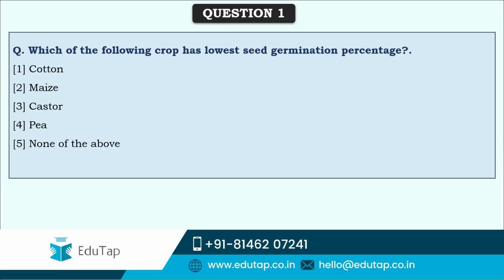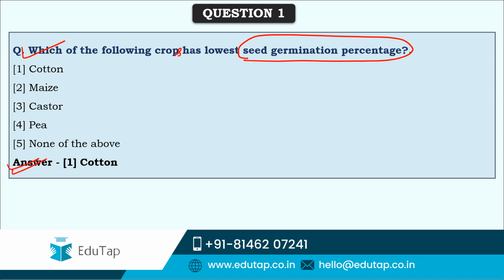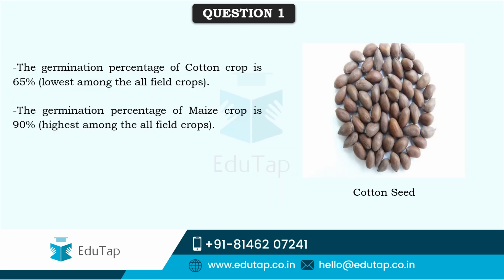So friends, here comes the first question. Which of the following crops has the lowest seed germination percentage? As per the seed germination percentages available, cotton is the one which has the least germination percentage when it comes to field crops, and maize is the crop which has the highest germination percentage among all the field crops, which is 90%. So for cotton it's 65%, and for maize it is 90%.